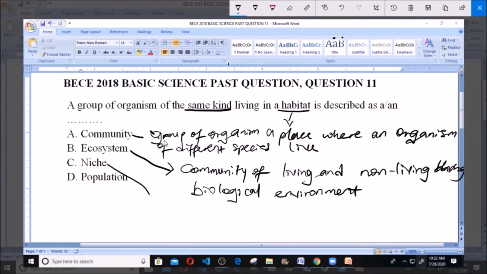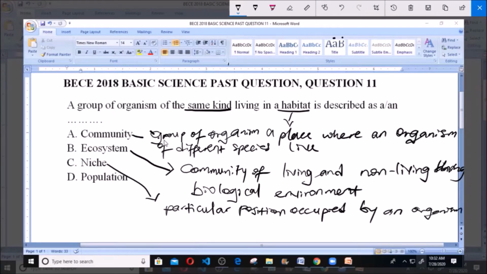Then niche, on the other hand, simply means the particular position or space occupied by an organism and its function in that habitat, in that particular space. So a niche just simply refers to the position occupied by an organism and its function in that position or in that space. Then D here says population.